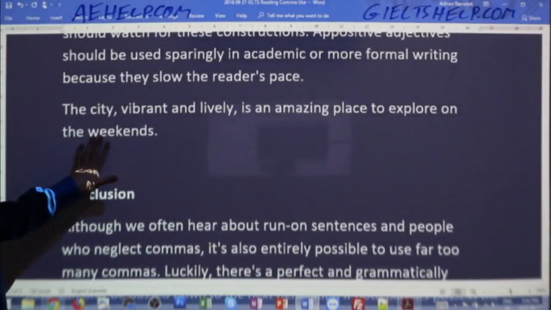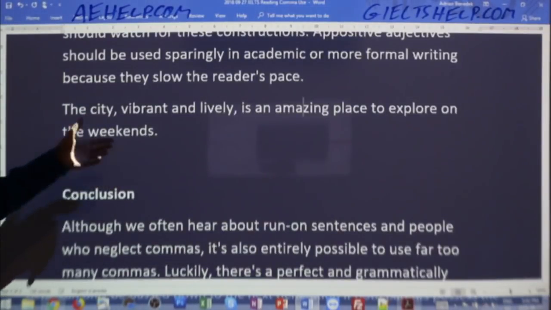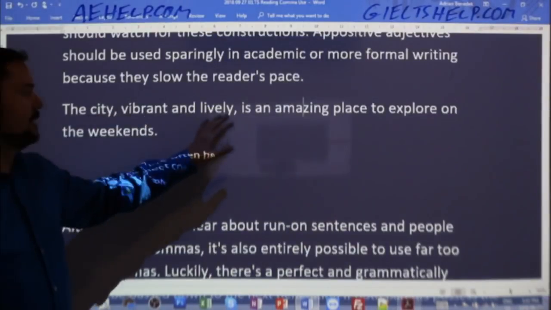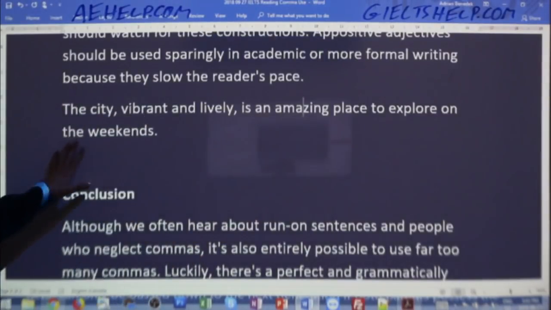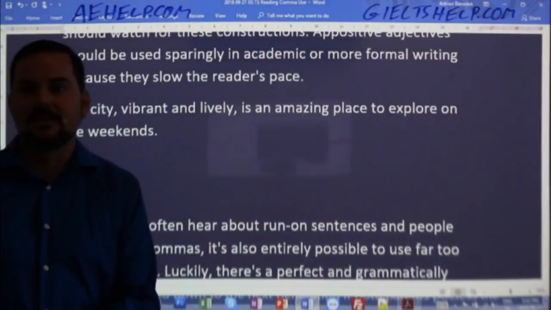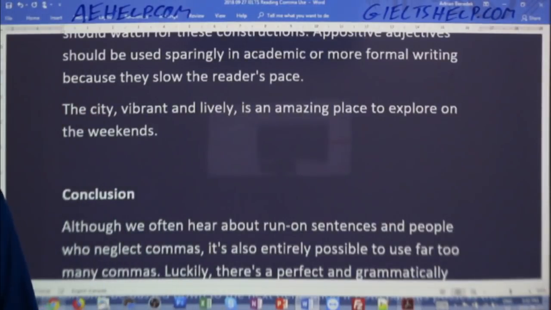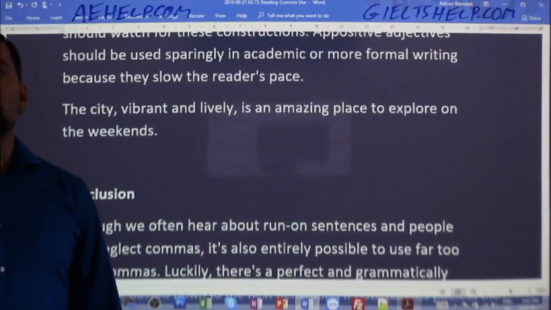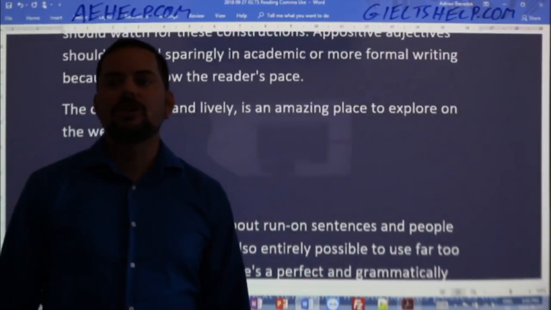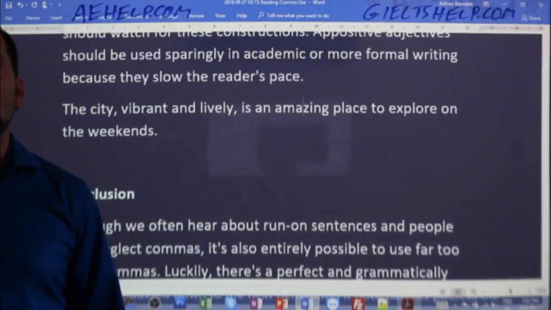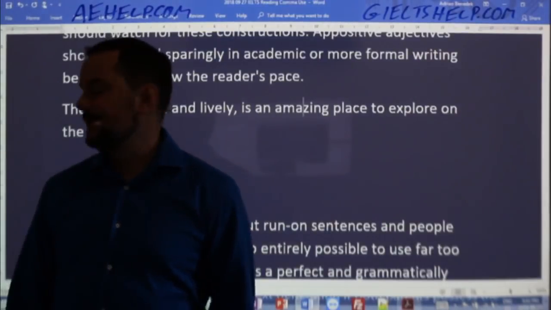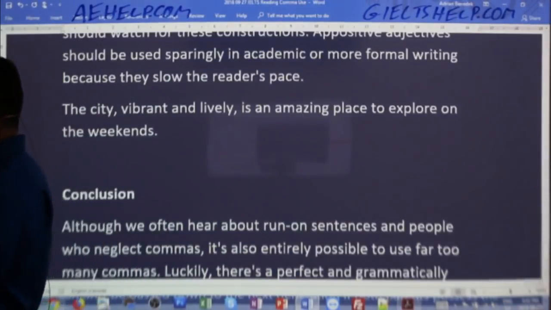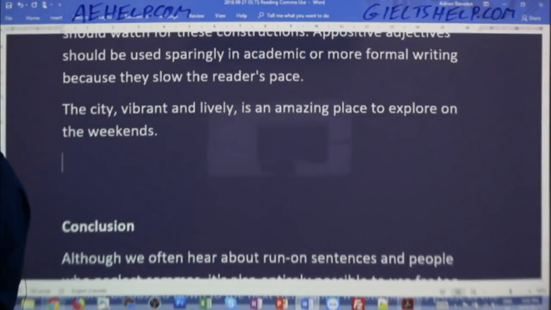For instance, in your Task 1 General IELTS letter to your friend. The city, vibrant and lively, is an amazing place to explore on the weekends. Okay, so try that out, students. Shanu says, diamonds, heart-shaped, is loved by all women. Yes, it would be a little bit different, though. That would appear like this. Shanu, I'll let you know.